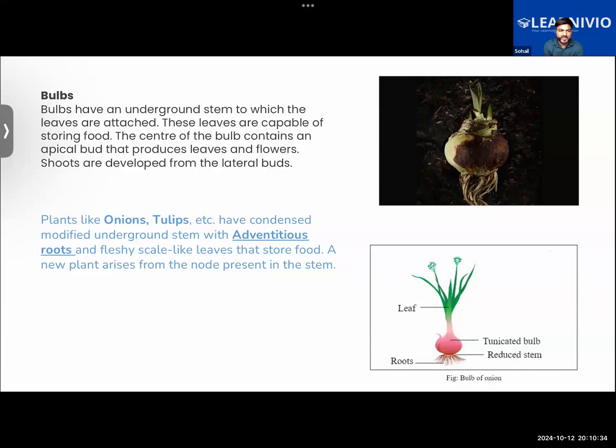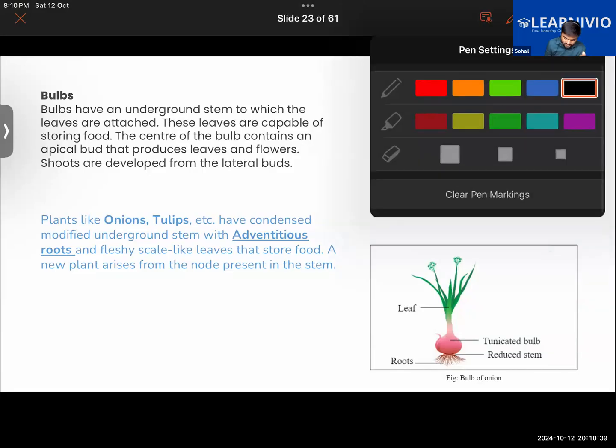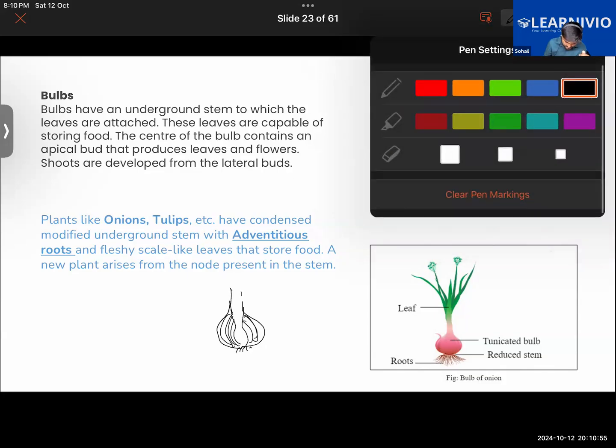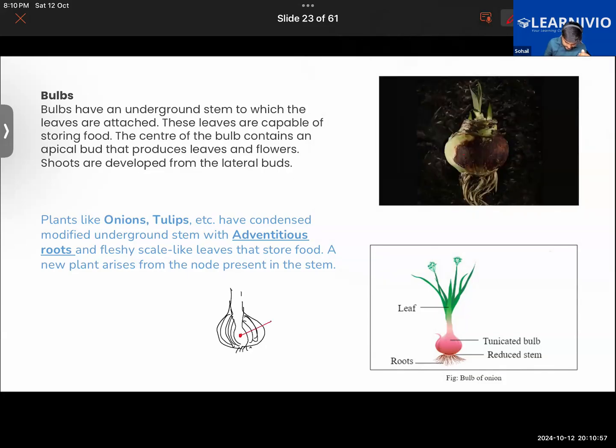That is called a bud. That is mainly called the apical bud. Like if we were to split it from the middle, I guess you can understand the diagram.